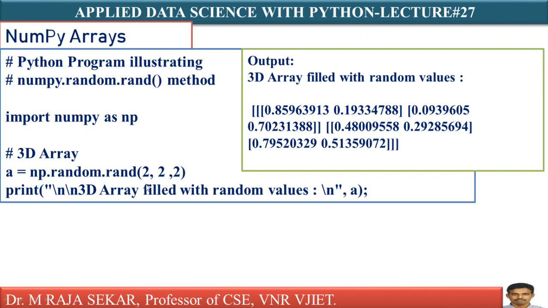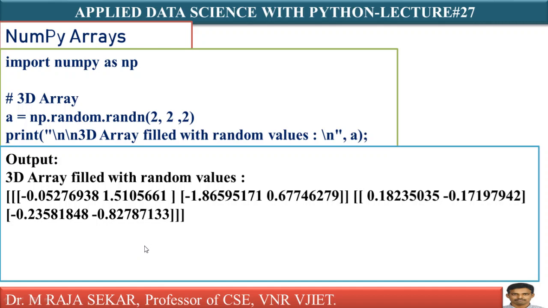This is 2, 2, 2. Random dot rand means it will create a 3-dimensional array. Here the 3-dimensional array is created with the help of 2 by 2 matrices. This is the first row of the first matrix. This is the second row of the first matrix. This is the first row of the second matrix. This is the second row of the second matrix. Essentially it creates a three-dimensional matrix with random numbers. All these random numbers are generated using the uniform distribution, because the rand function always generates random numbers based on the uniform distribution.